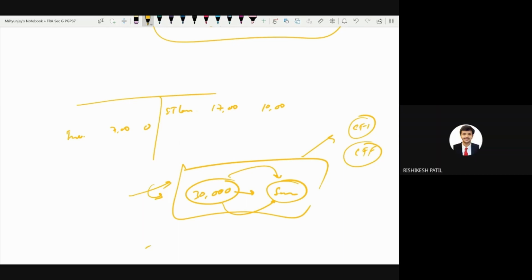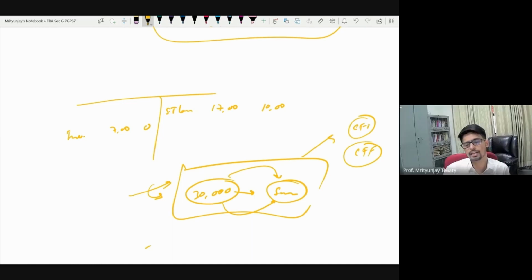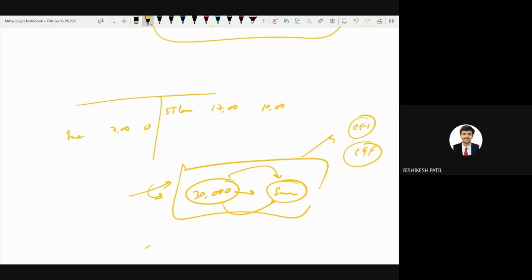Sir, for the dividend paid, finally it is dividend declared plus the change in outstanding dividend, right? Yes, that's exactly right. Dividend declared will tell you what you have declared, and change in outstanding will tell you how much of that declared you have actually paid. Thank you, sir. More questions?